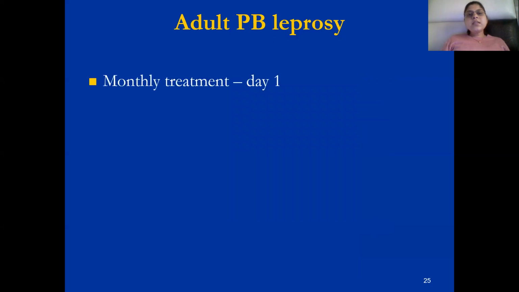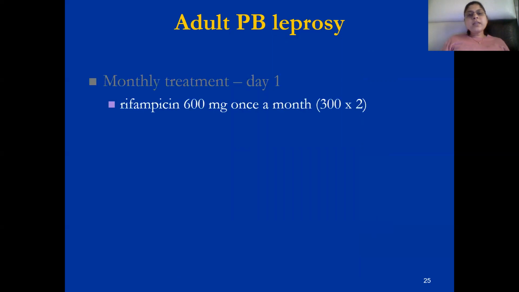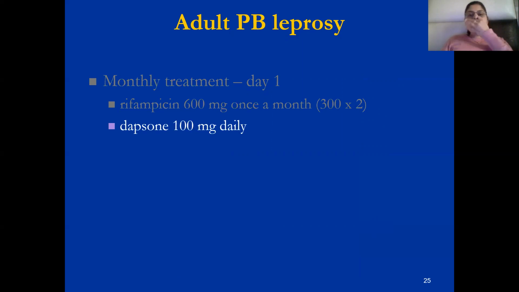Adult paucibacillary leprosy, monthly treatment day 1: rifampicin is given 600 milligram once a month, and dapsone 100 milligram daily is given. This was the earlier treatment. Now clofazimine has also been added as the monthly treatment of paucibacillary leprosy, that is 300 milligram once a month can be given.